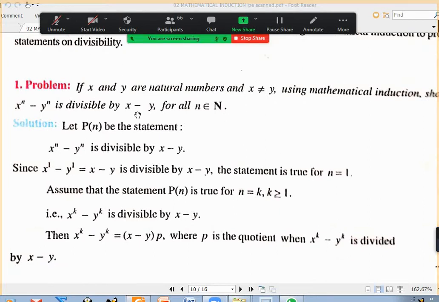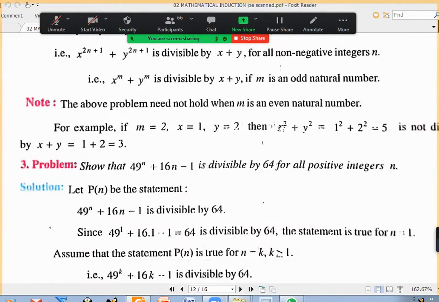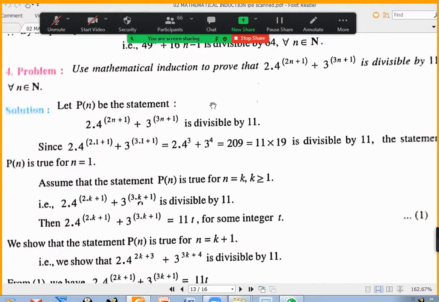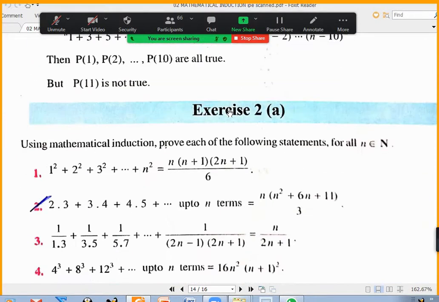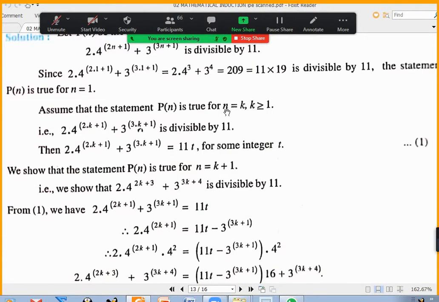Example 1, problem 1, problem 2, and divisibility. Problem 3, 49 power n plus 16n minus 1 is divisible by 64, and this one divisible by 11. I think I discussed only these 4 yesterday. Anybody any doubts in them? No, sir. Okay.